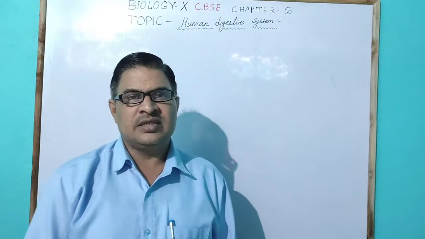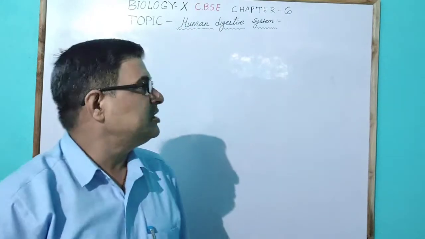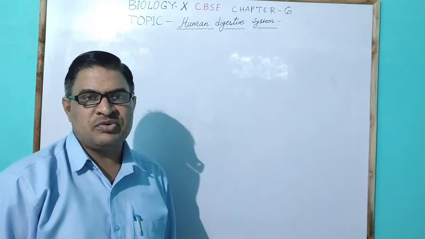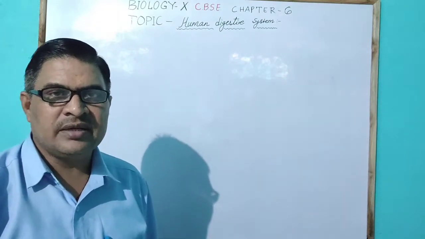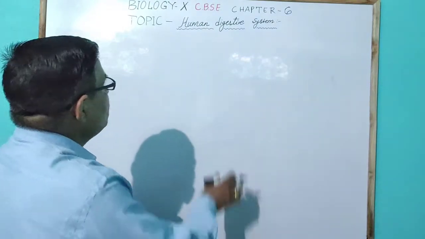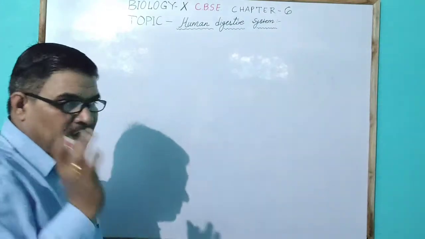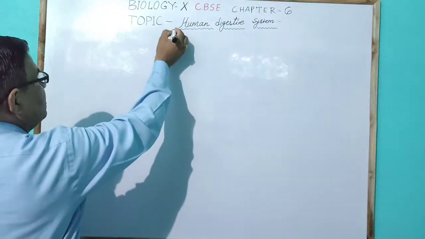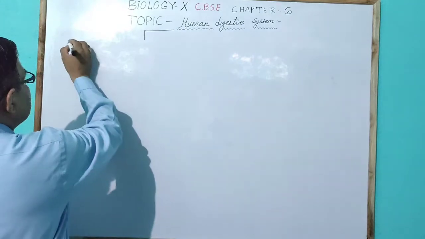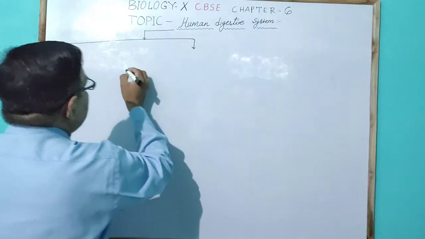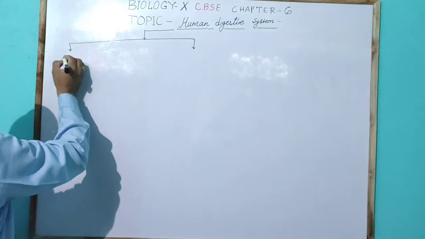As I have discussed in the chapter Life Process in 10th class, the heterotrophic nutrition in the previous lecture. Today I will discuss the human digestive system. The human digestive system generally has two important parts.